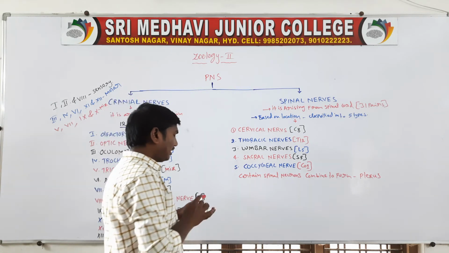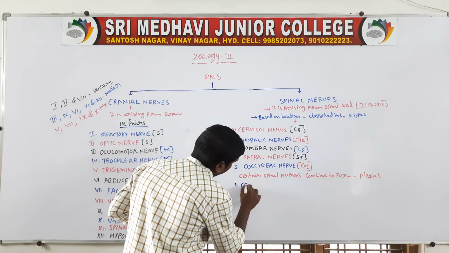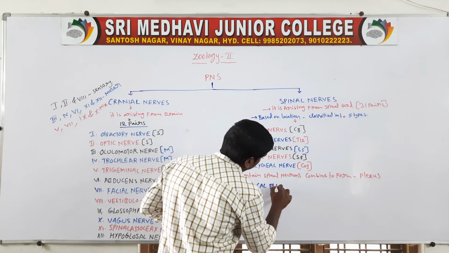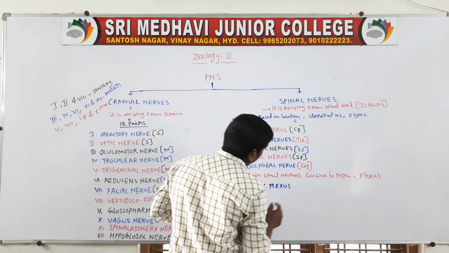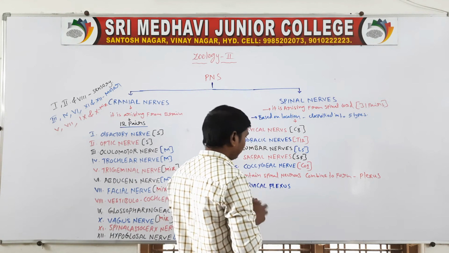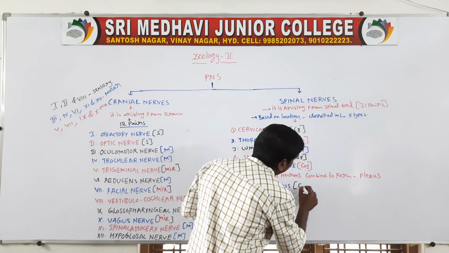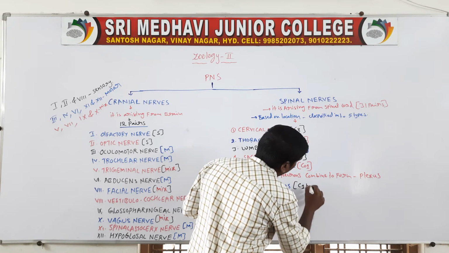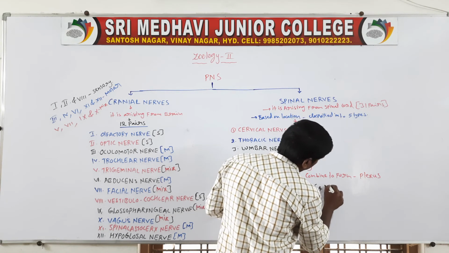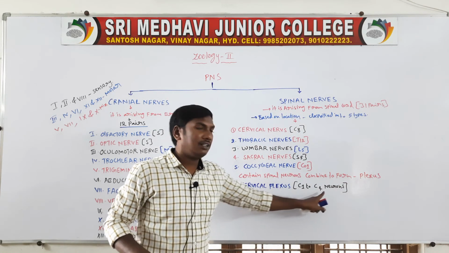First one, cervical plexus. This cervical plexus is formed by cervical 1 to cervical 4 nerves.